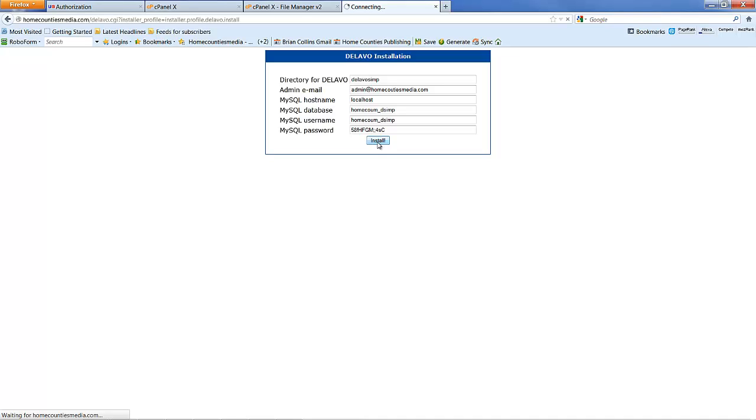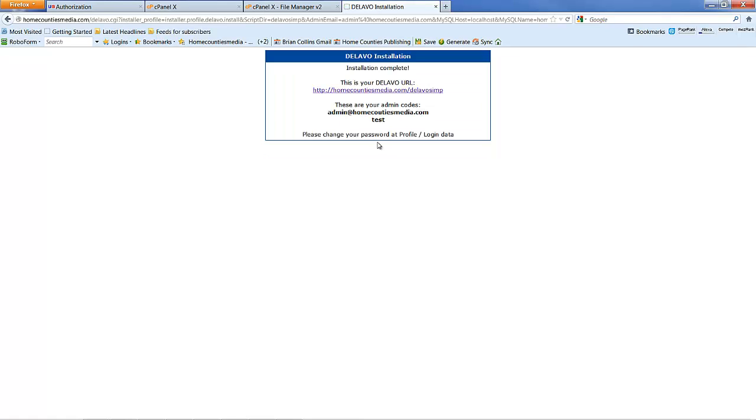Depends on the speed of your server hosting account. Once that's done, it will say installation complete, give you the URL to your Delavo, also give you the admin codes, which is what you entered in the previous screen.